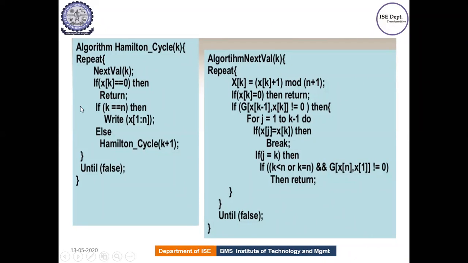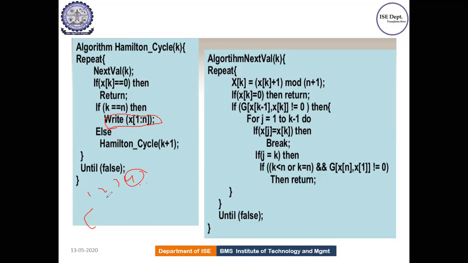Correct. Okay, if x of k is equal to 0, then return, which means there are no other vertices left out. If it is 0, you just return from the algorithm. If you have reached all the n vertices, you should write that as a result. For example, in the previous example we saw, 1, 2, 3, 4. Once we are done with the last vertex, that is 4, we stop there and print that as a result. So that is when k is equal to n. Else call this.